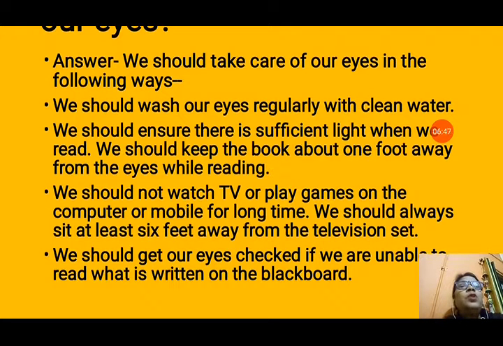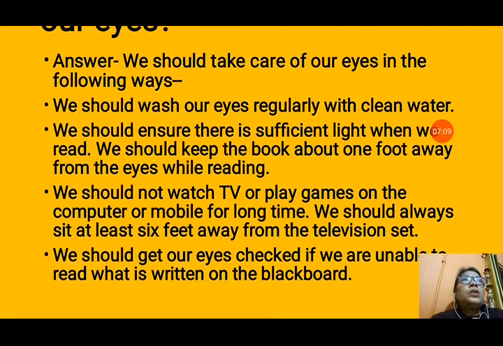Next is, we should not watch TV or play games on the computer or mobile for a long time. When you watch TV or play games for a long time, then what will happen? It will give strain to your eyes, and it can damage your eyes. We should always sit at least 6 feet away from the television set. When we are watching television, we should maintain a distance of about 6 feet.